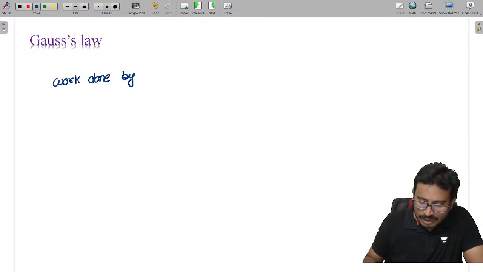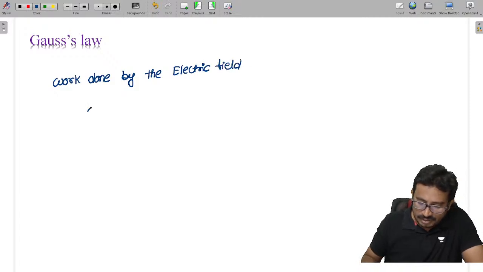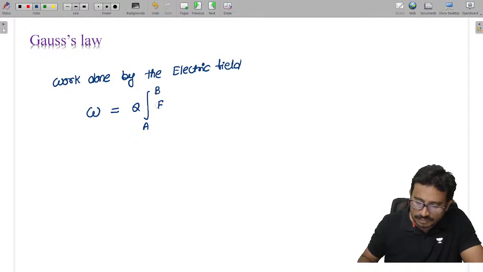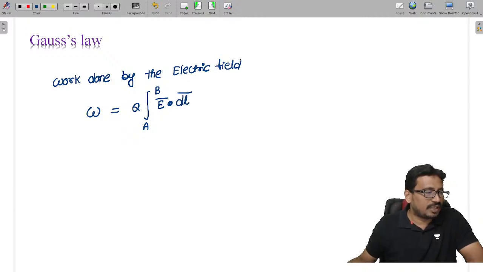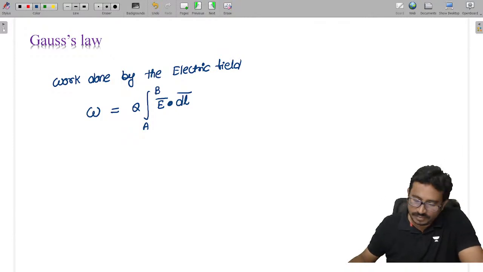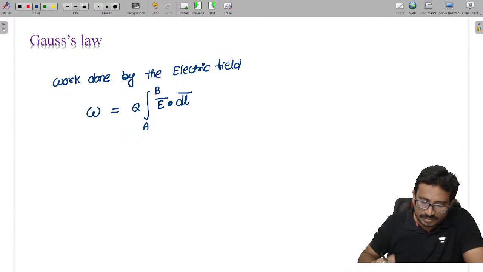Now, work done by the electric field. Work done by the electric field W in moving a charge is given as Q into the integral from A to B of E dot dl.